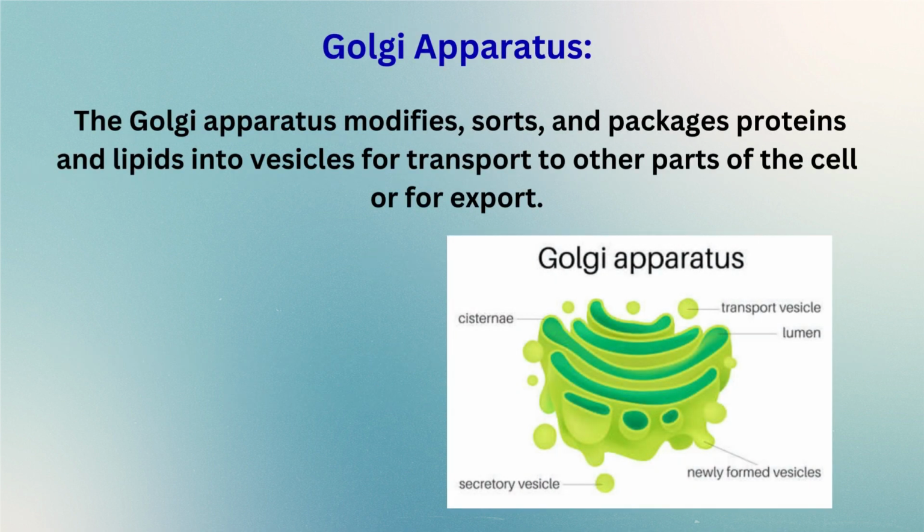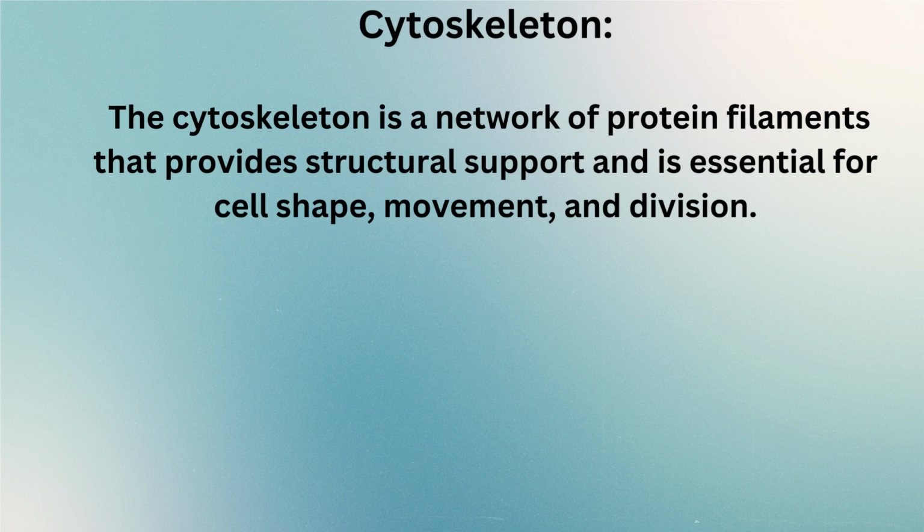Golgi apparatus. The Golgi apparatus modifies, sorts, and packages proteins and lipids into vesicles for transport to other parts of the cell or for export. Cytoskeleton. The cytoskeleton is a network of protein filaments that provides structural support and is essential for cell shape, movement, and division.